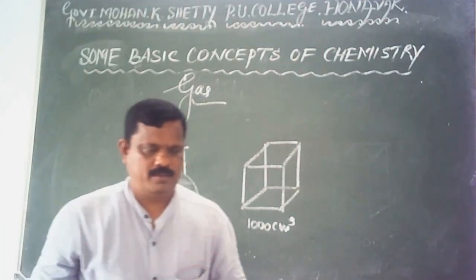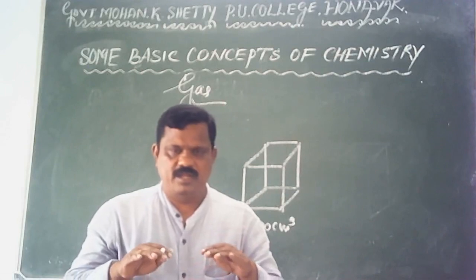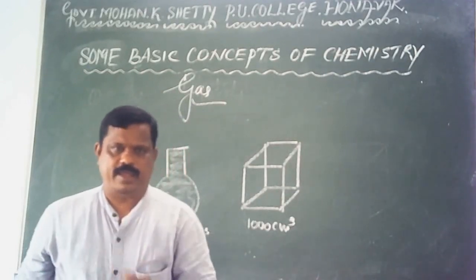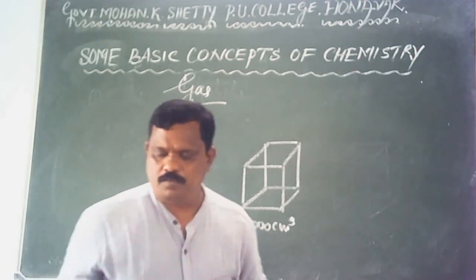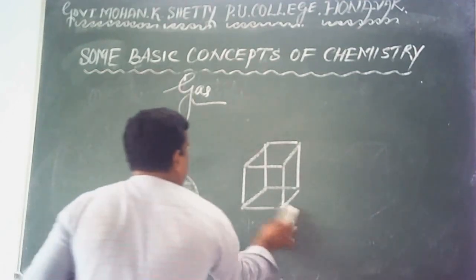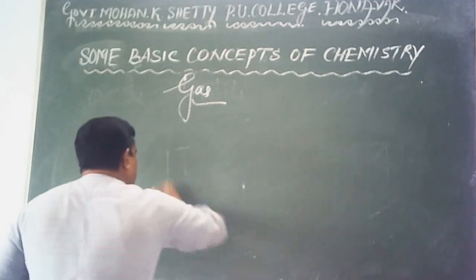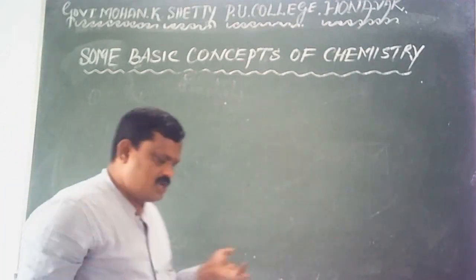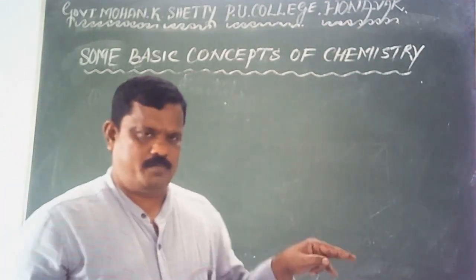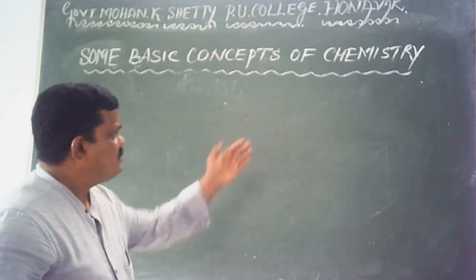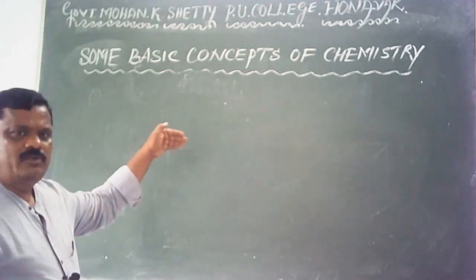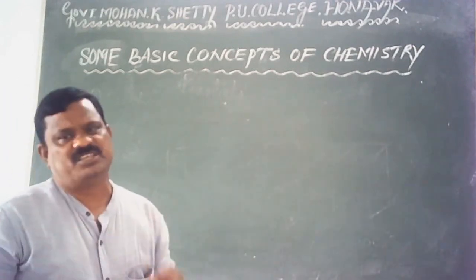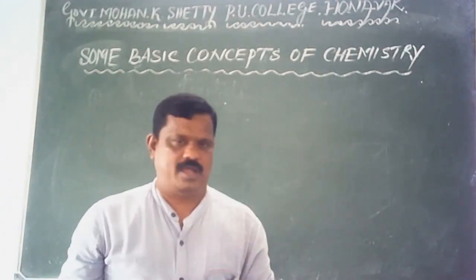See here, so far we went through three different physical states of matter: solid, liquid and gas. These three states of matter are interconvertible. That means we can convert a solid into a liquid, liquid into a gas or vapors. In the reverse process, vapors can be converted into liquid, liquid can be converted into solid just by changing the conditions of temperature and pressure.